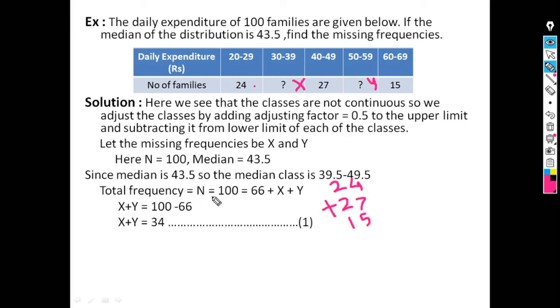So we write N is equal to 66 plus x plus y, so x plus y is equal to 100 minus 66. Therefore x plus y is equal to 34. Let it be equation number 1.